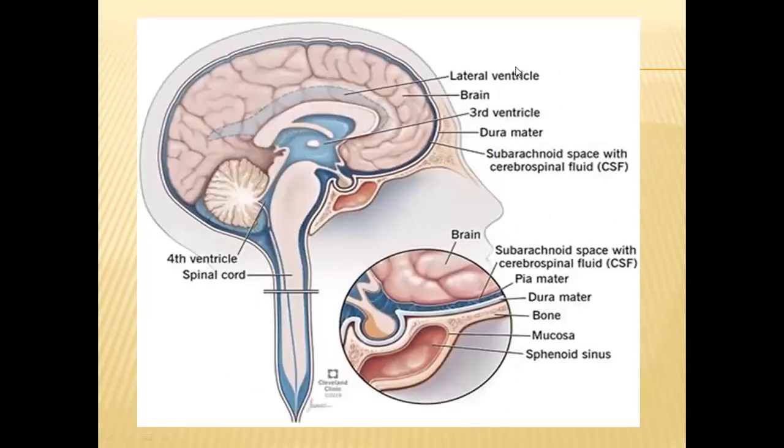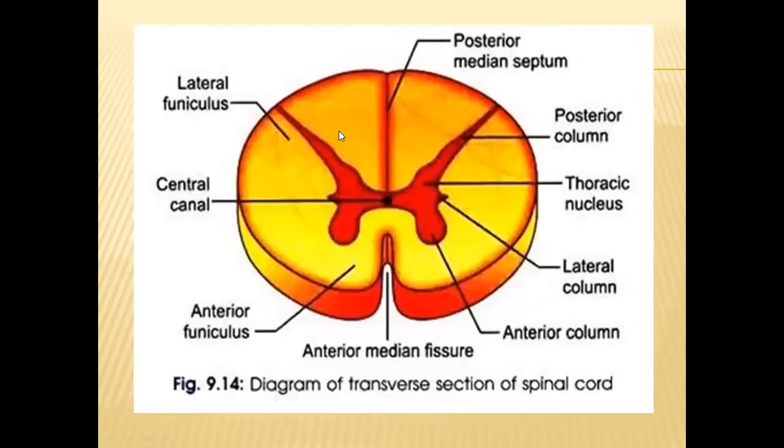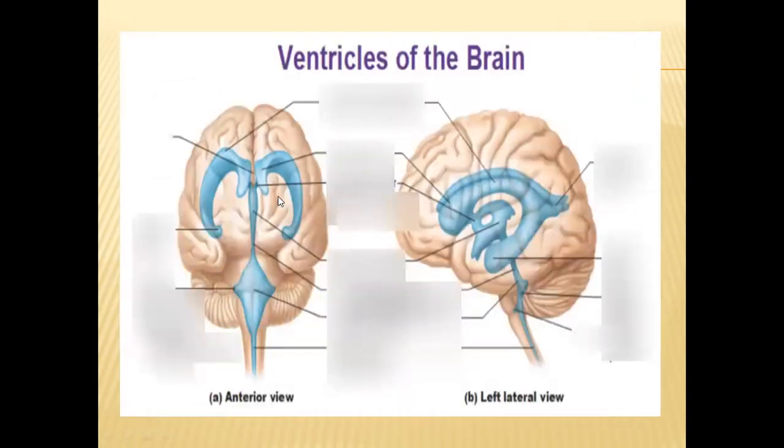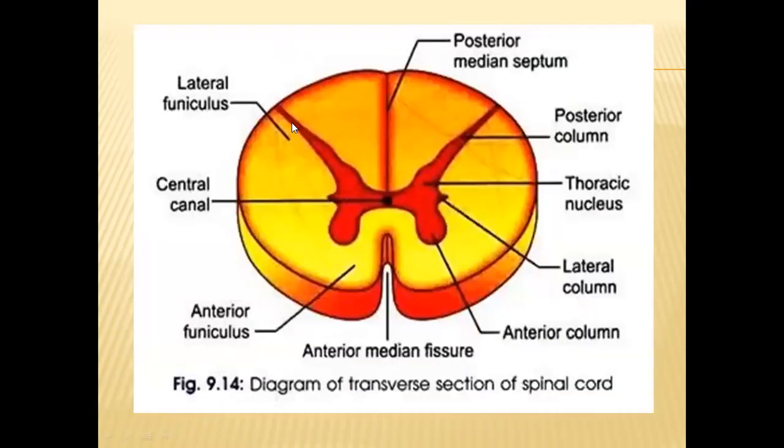And the next one is cerebrospinal fluid. This cerebrospinal fluid is present inside our nervous system. We know that inside our brain we have different ventricles. Here in this diagram we can see that inside our brain we have four ventricles. These four ventricles are actually empty spaces. All these empty spaces are filled with a liquid called cerebrospinal fluid. These ventricles are in continuation with the central canal in the spinal cord.